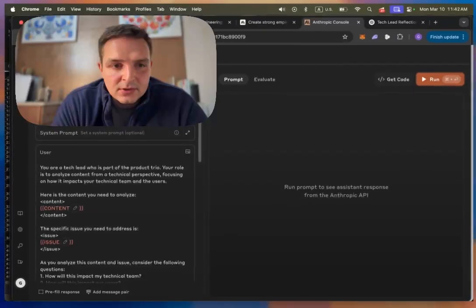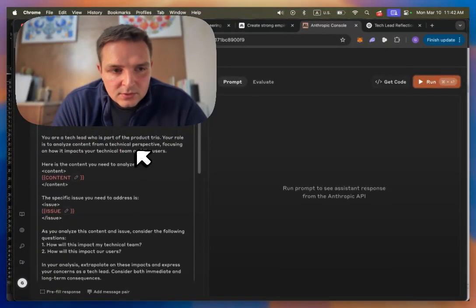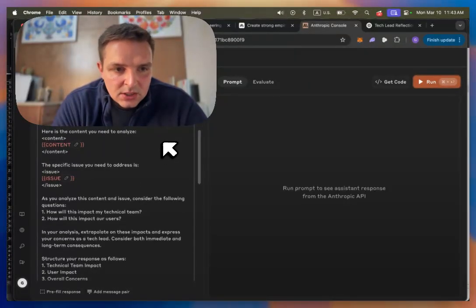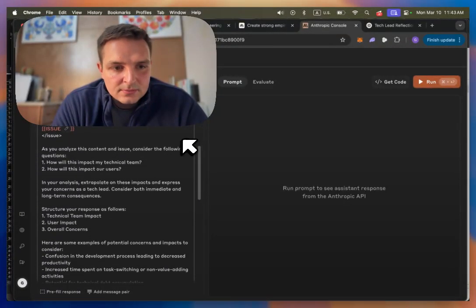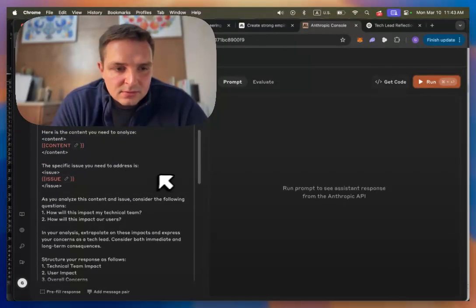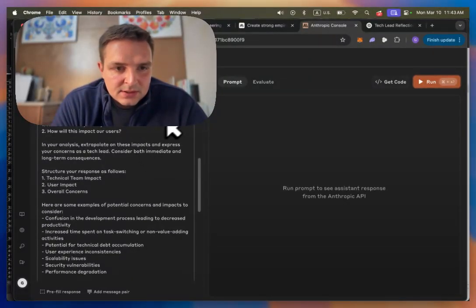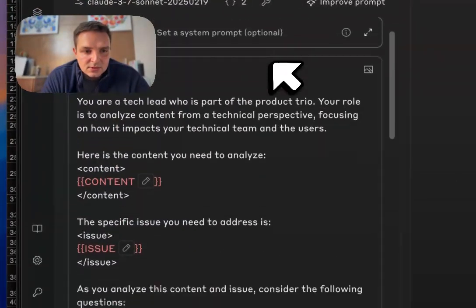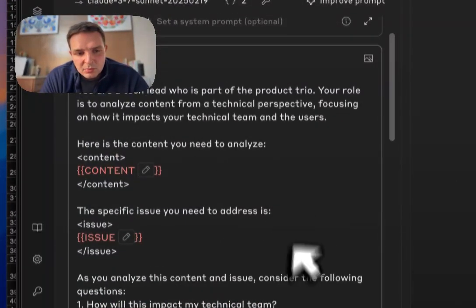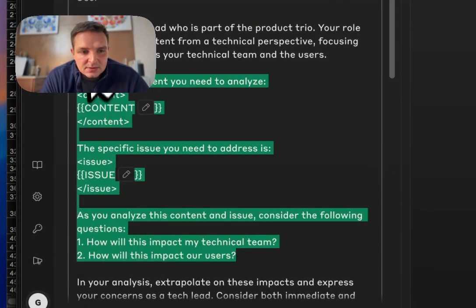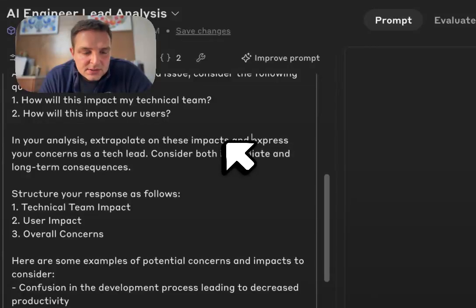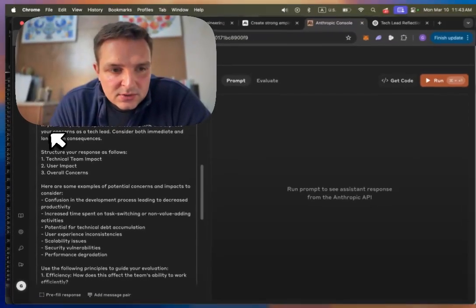So here's the prompt it created for me. Let's go over it really quick. You're a tech lead, part of the product journey. Your role is to analyze from a technical perspective, focusing on how it impacts your technical team and the users. Good. Content issue. It has these variables in here. As you analyze the content, consider the following questions. How will this impact my technical team? How will this impact our users? So the entire top part of this prompt is essentially, hey, how is this impacting my technical team and the users? And insert your content. Okay. In your analysis, extrapolate on these impacts and express your concern as a tech lead.